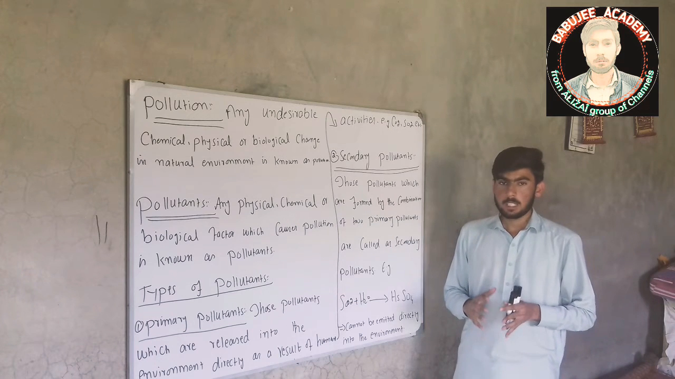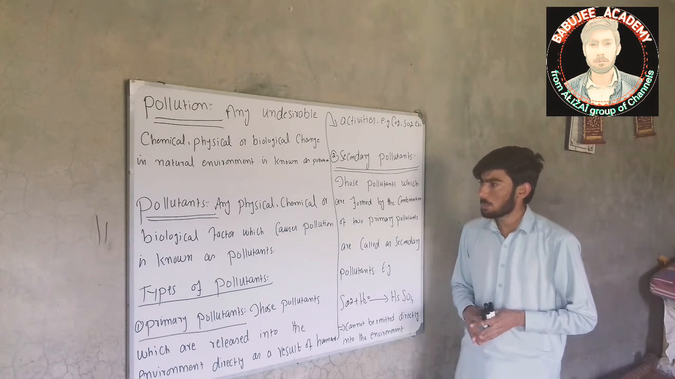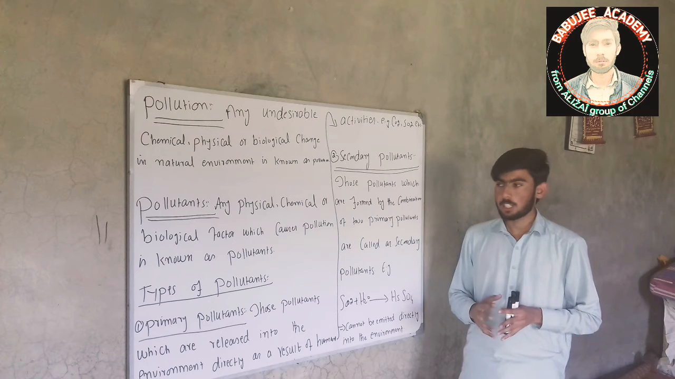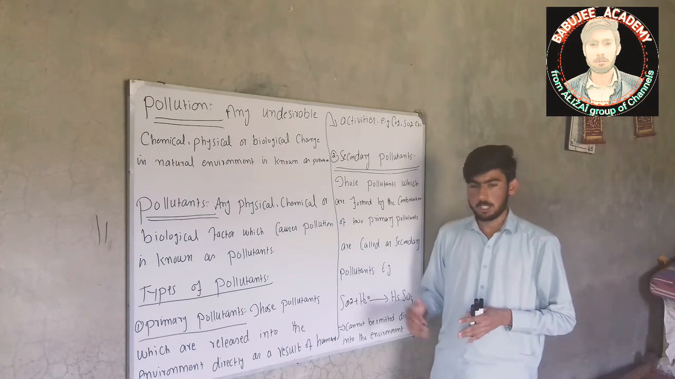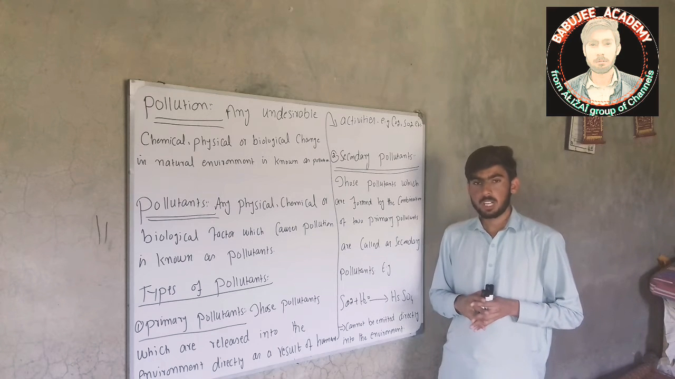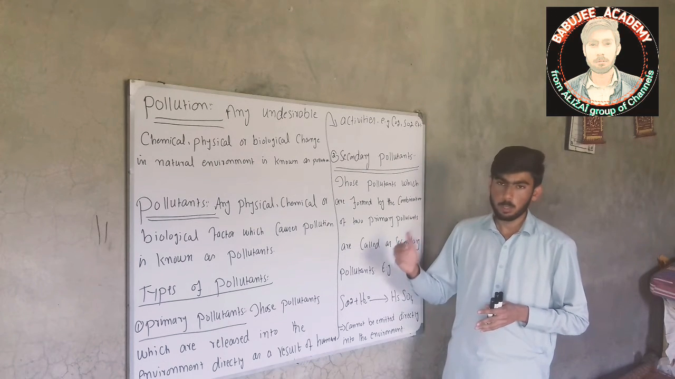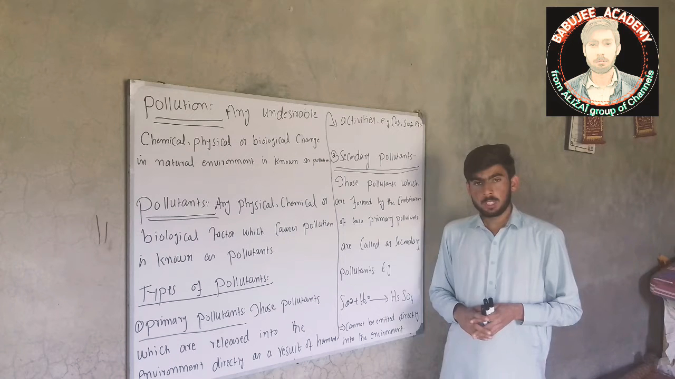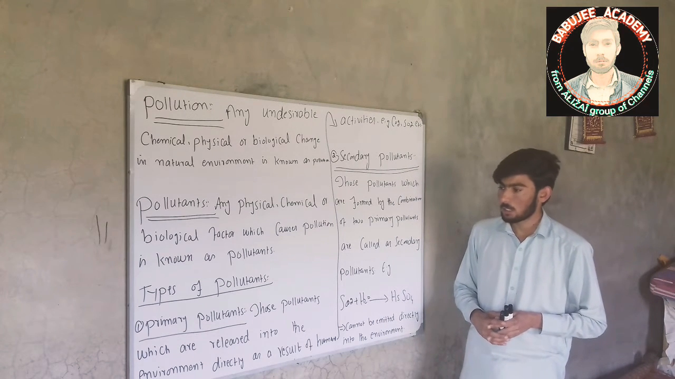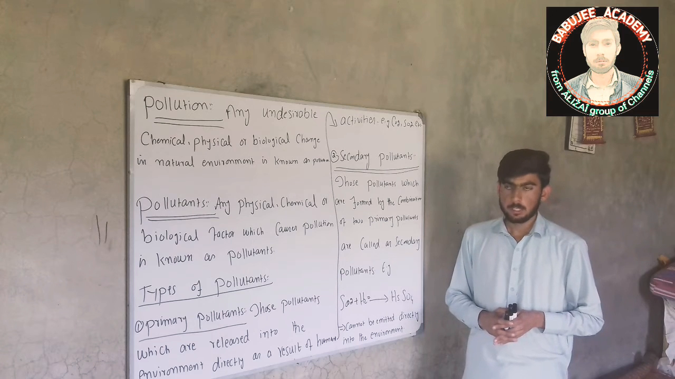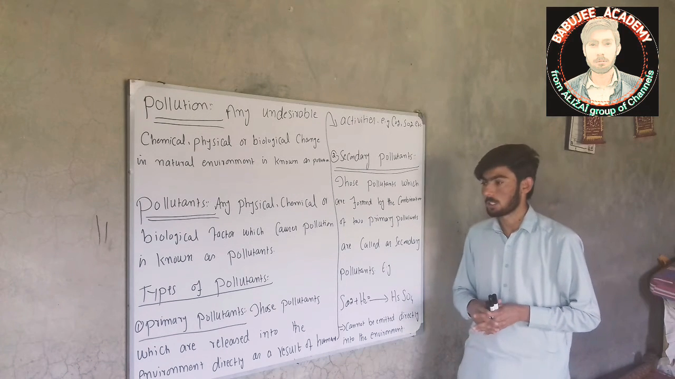Pollutants are any physical, chemical or biological factor which causes pollution. So, those factors which cause pollution are known as pollutants. Now, pollutants are further divided into two categories, that is primary pollutants and secondary pollutants.